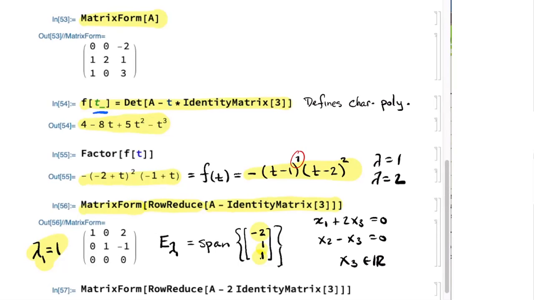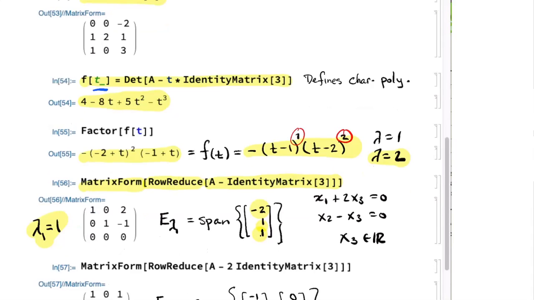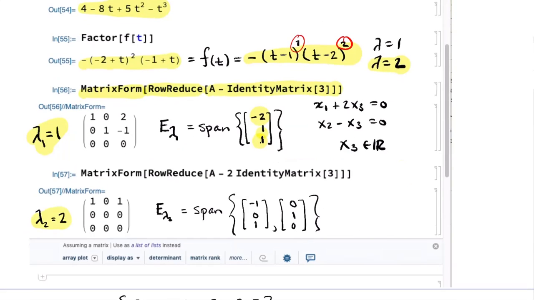But for the eigenvalue lambda equals 2, there's a couple of possibilities. I know that its dimension is no more than 2, but it could be 1. So let's check it out. We'll let Mathematica do the heavy lifting for us here. So we're taking the eigenvalue lambda is equal to 2. So I'm looking at A minus 2 times the 3 by 3 identity matrix, row reducing it, putting it in matrix form. You can see it there.